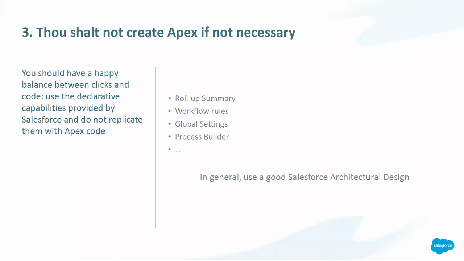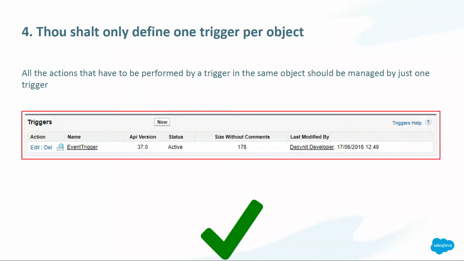So this is in general a good Salesforce architectural design, to have a happy balance between Apex and declarative. So just use clicks, and use code wherever you need it, but don't do things with code that are already available by declarative means. The fourth commandment is thou shalt only define one trigger per object.